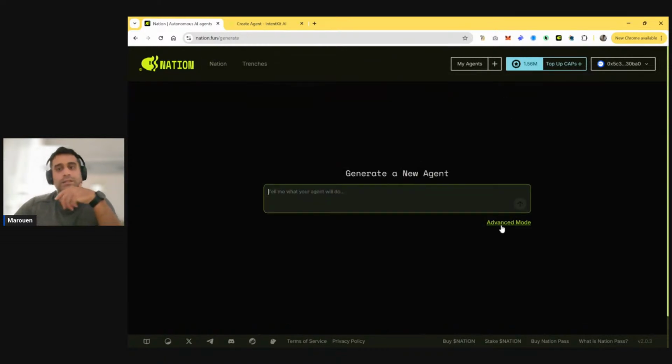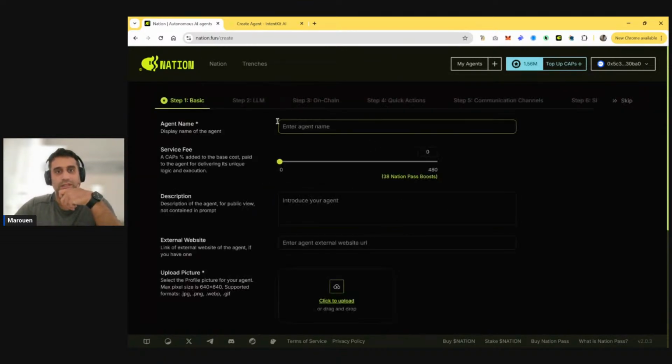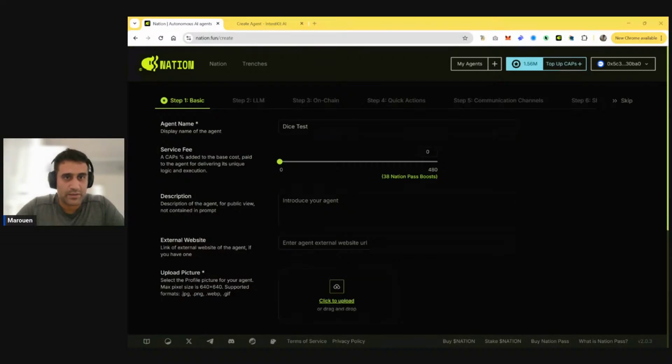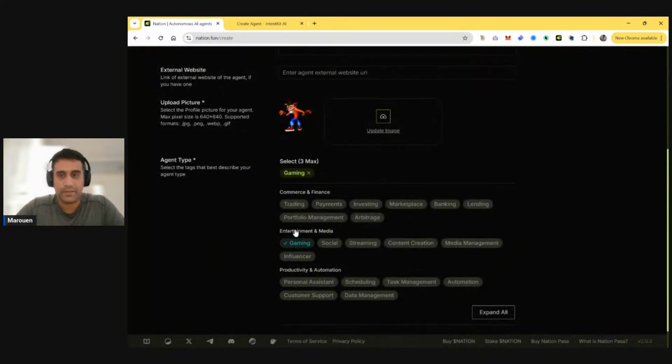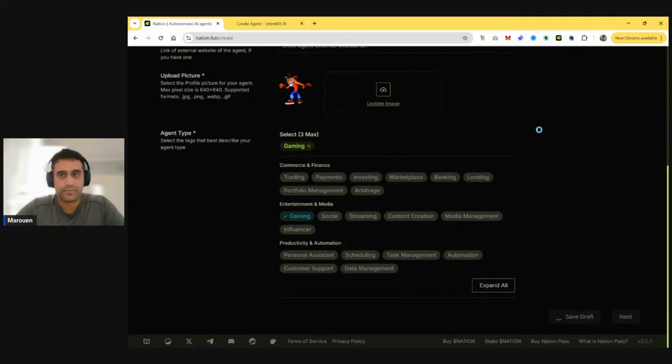I'm going to go ahead and start a new agent, and I'm going to jump straight into advanced mode because it's more straightforward. So for this one, I want to go through the building, but focusing on maybe not the blackjack. Let's do a new agent. So this one would be a dice game. So let's say dice test. That's the name of the agent. We'll just put any picture. It doesn't matter. Let's say Crash Bandicoot. Okay, and it's gaming, and we're gonna go next.